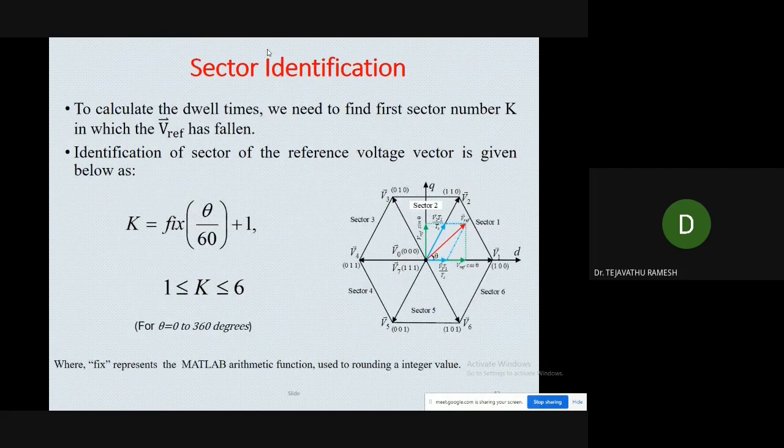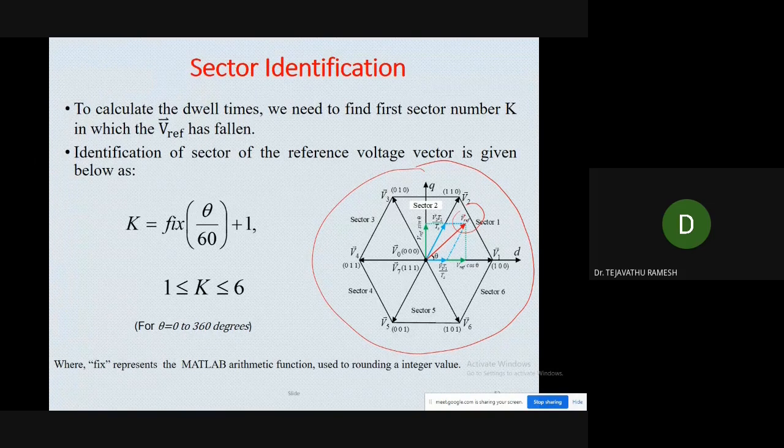So here we need to design the space vector modulation. How will we design the space vector modulation basically? This is the space vector modulation diagram. In the space vector algorithm, it is easy to estimate the reference voltage vector basically. So here we need to estimate the reference voltage vector. In order to realize this reference voltage vector, we need three nearby voltage vectors.